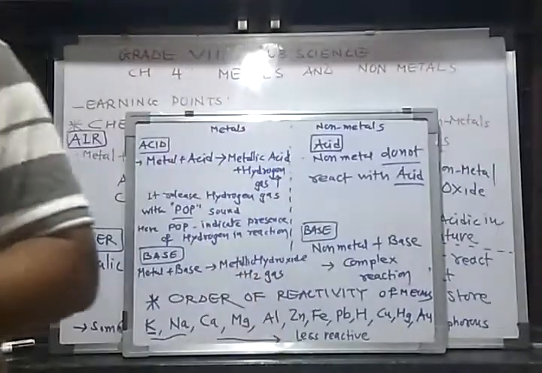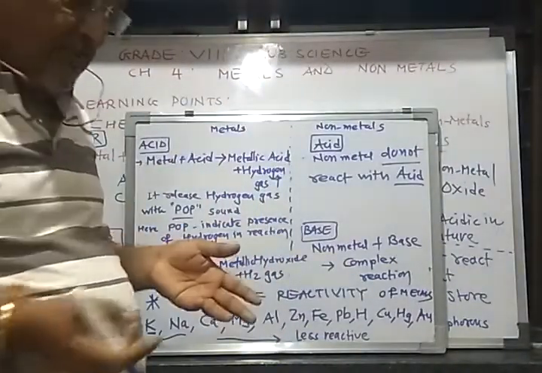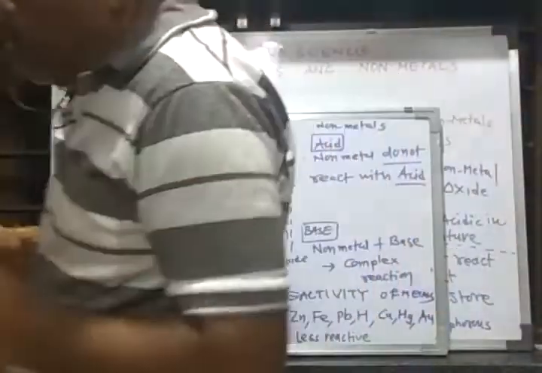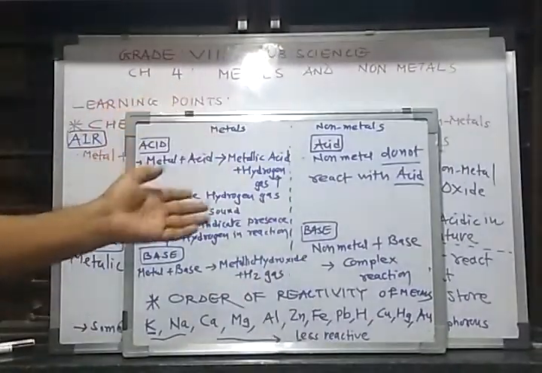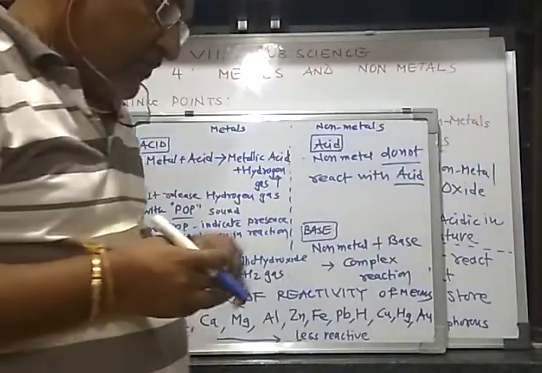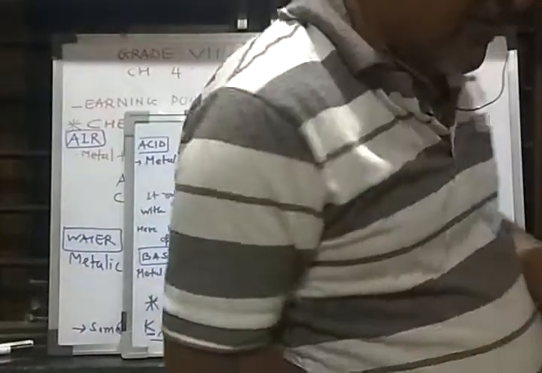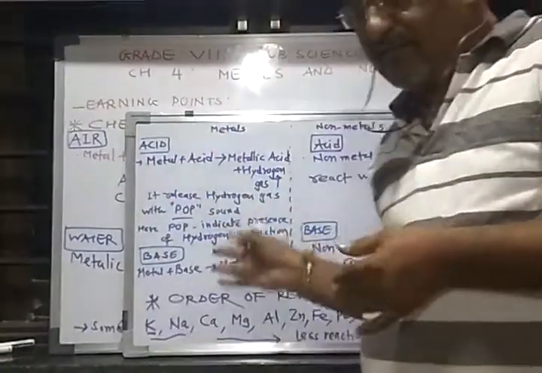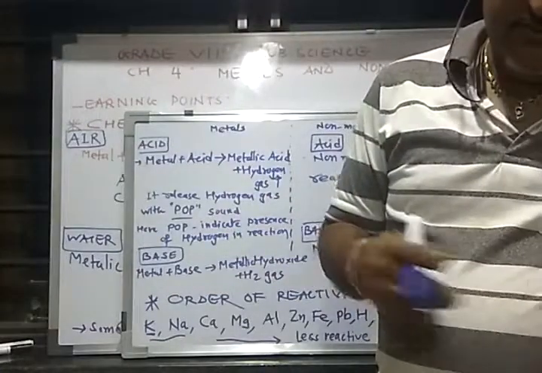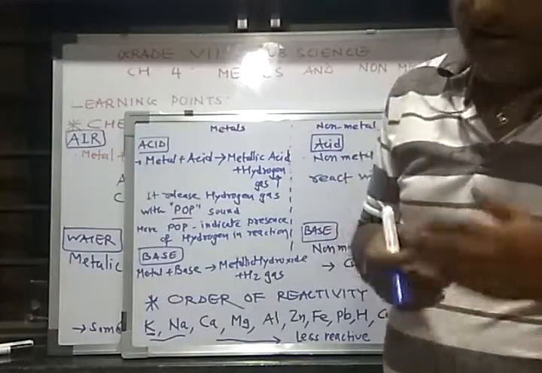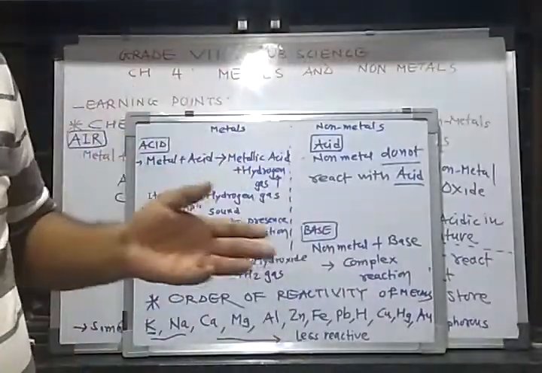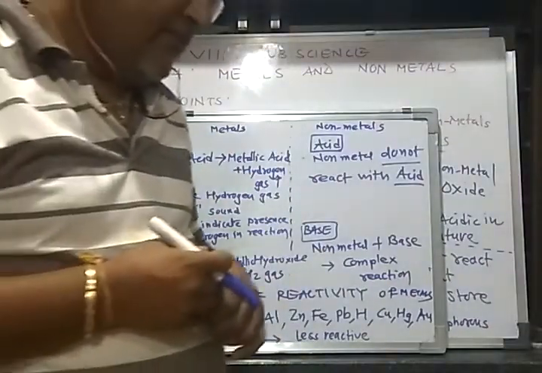After this, I will send you different videos of these chapters, with question answers and different concepts of properties of metals and non-metals. From those, you can get an idea of different uses of metals and non-metals.